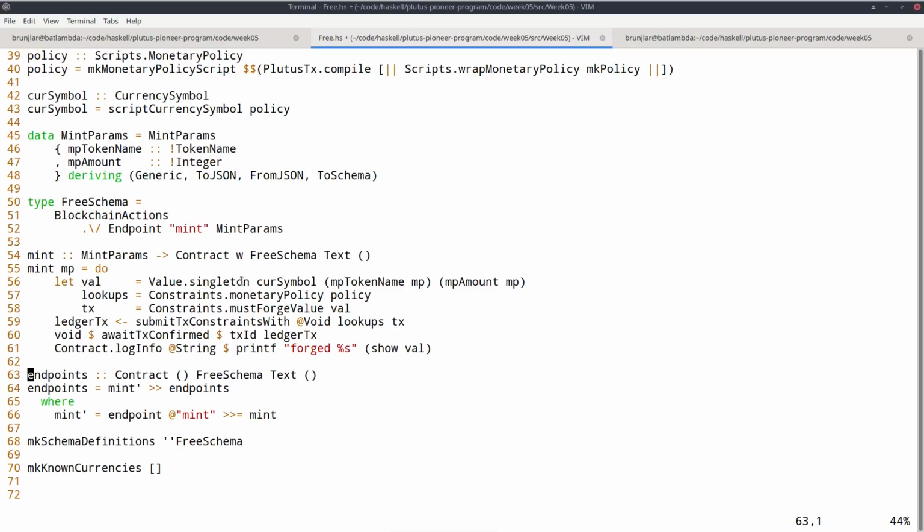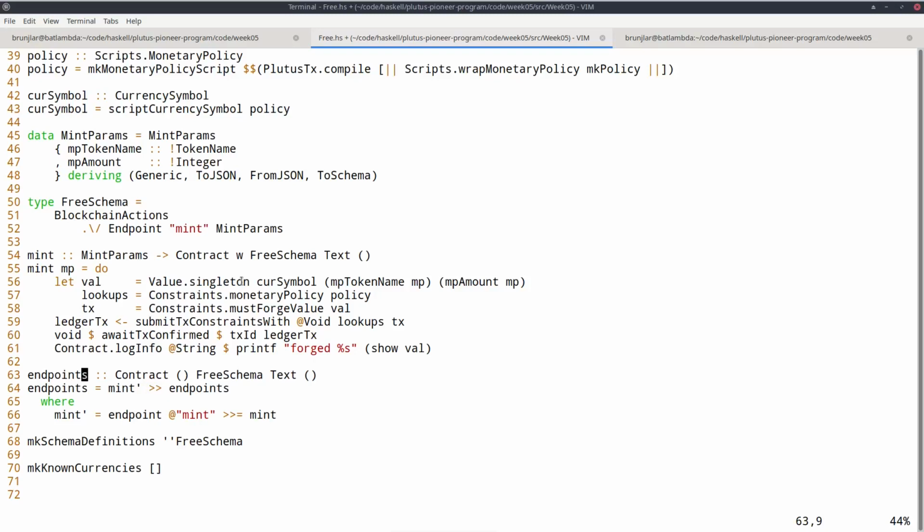Finally, we need some more boilerplate and define our actual endpoints. So this mint is just a function from mint params to a wallet contract. But in order to actually run that, for example, in the playground, we must do something more. So we define another contract, endpoints, and that's always the name of the contract that the playground will run.